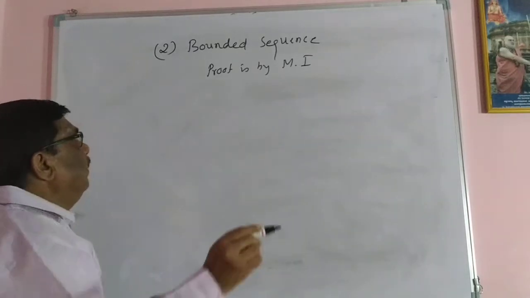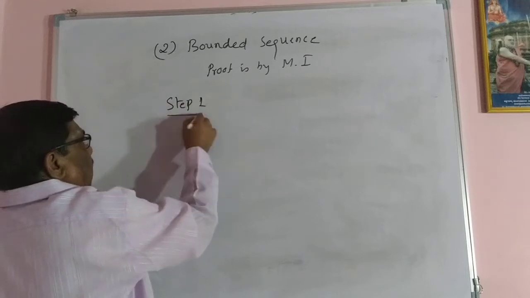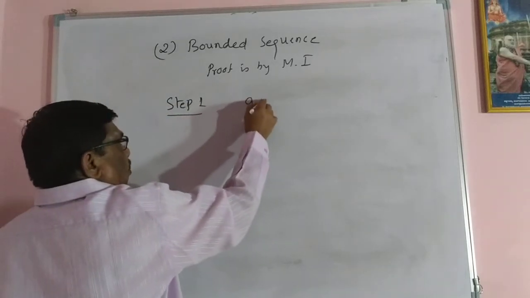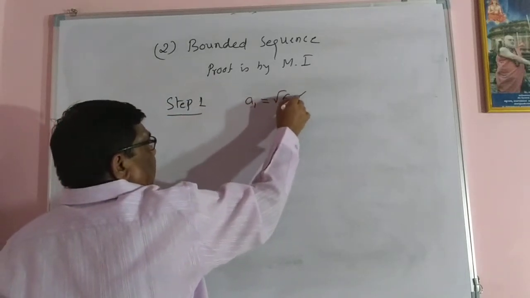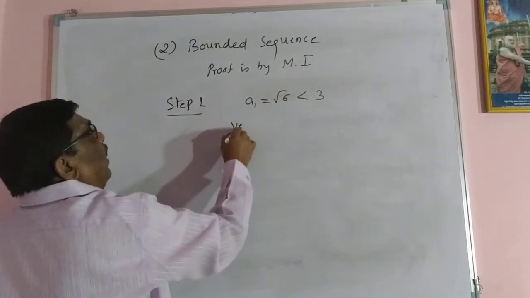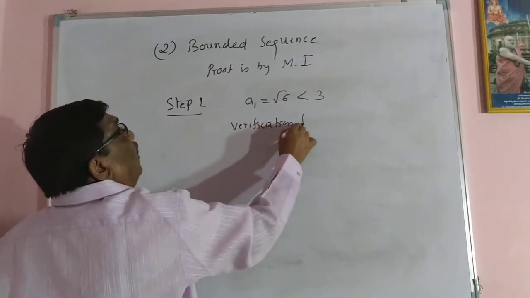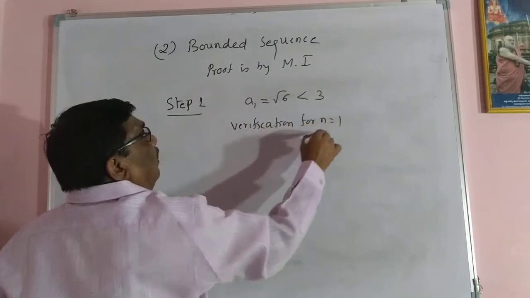Step 1: a1 equal to root 6, definitely it is less than 3. Verification for n equal to 1.